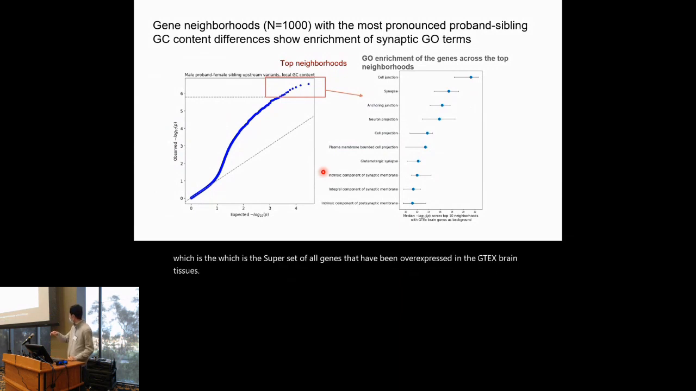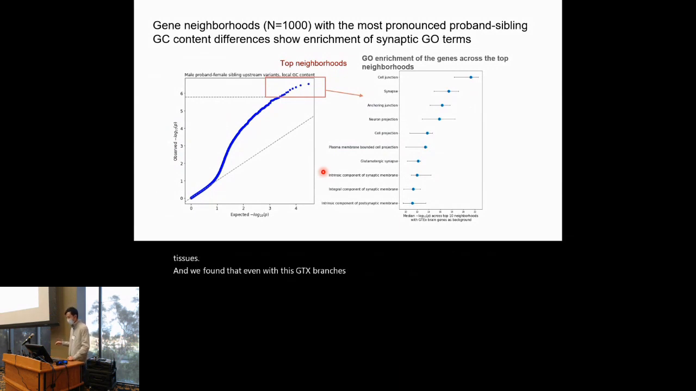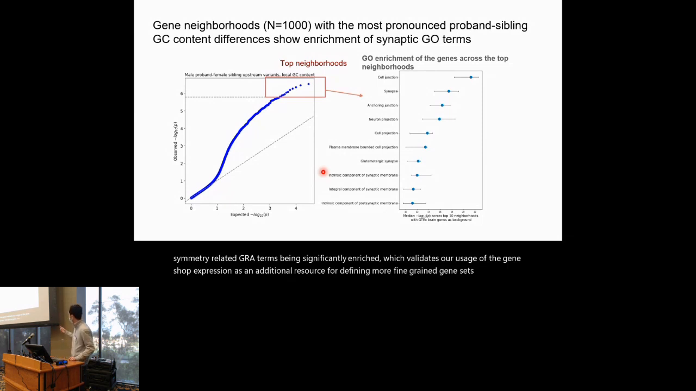And we found that even with these GTEx brain genes as background, we are still seeing these synaptic-related GO terms being significantly enriched, which validates our usage of the GeneShot expression as an additional resource for defining more fine-grained gene sets. And these GO enrichments also mirror the previous findings implicated by the ASD genes.